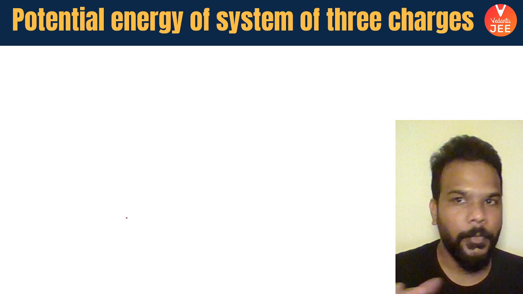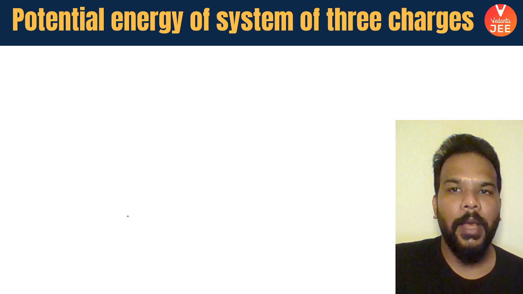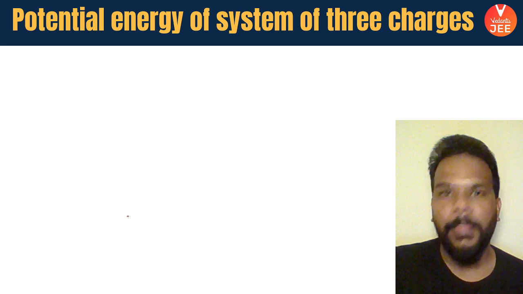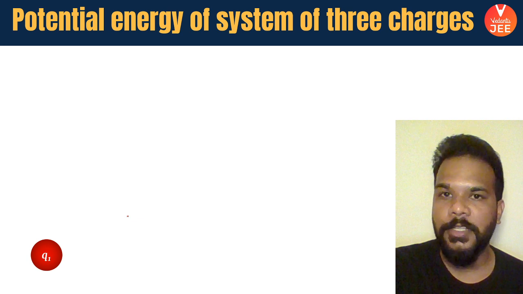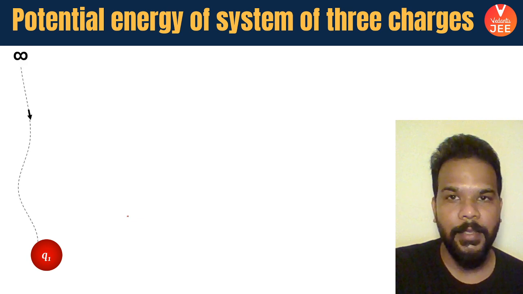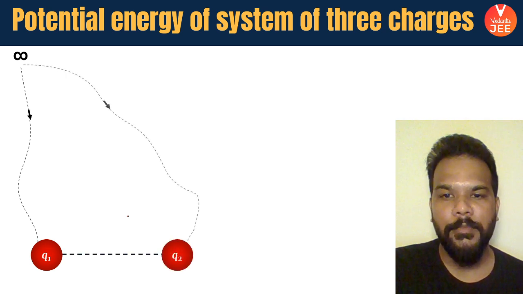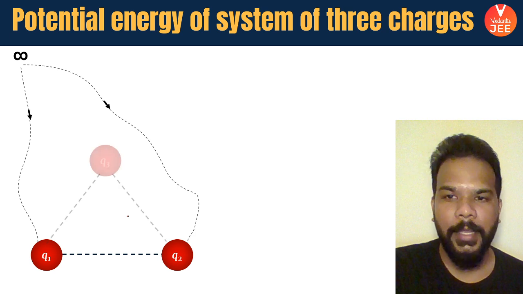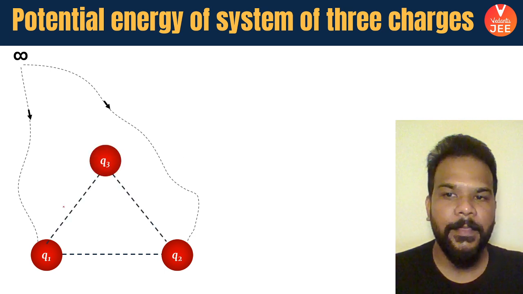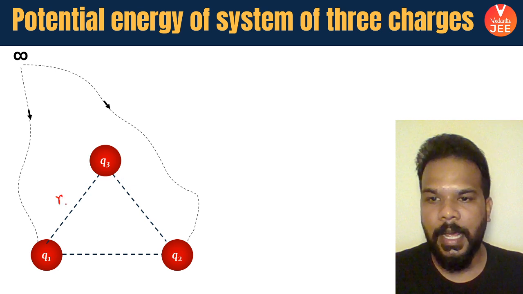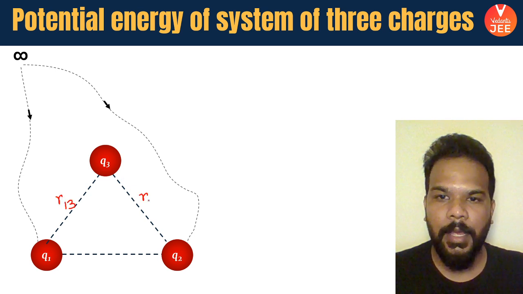Okay. Similarly, say you have multiple charges, say three charges, and you are interested in the potential energy of a system of three charges. Assuming that Q1 came first, then at a distance R12 from it came charge Q2, and then finally a charge Q3, such that the separations between them are R13, R23, and R12.